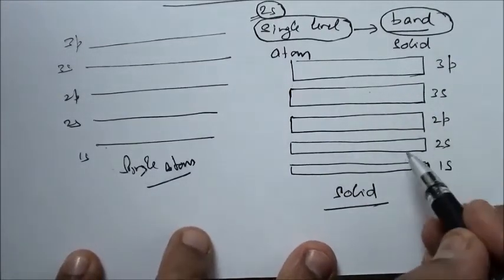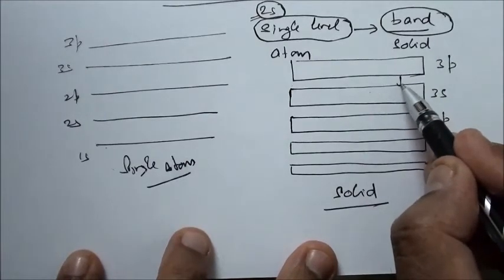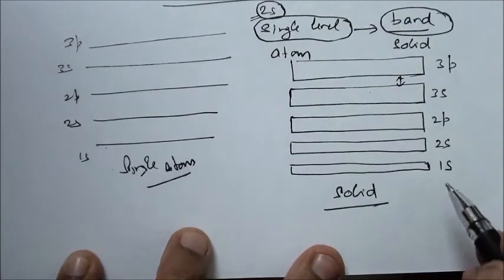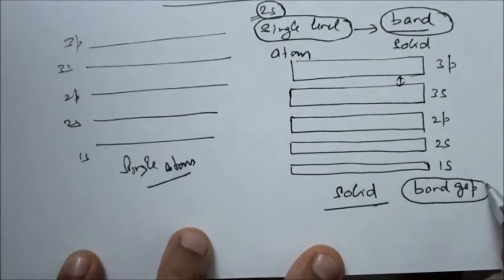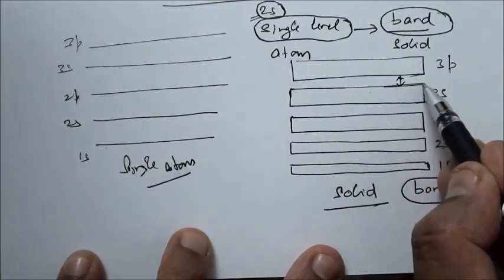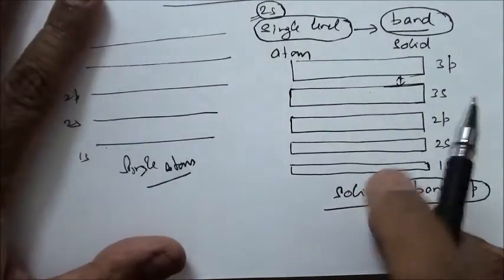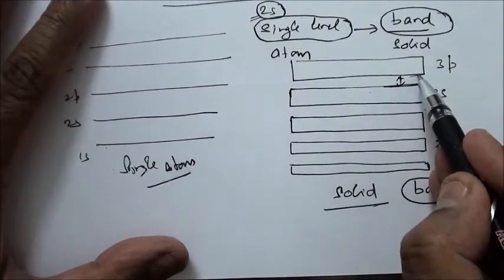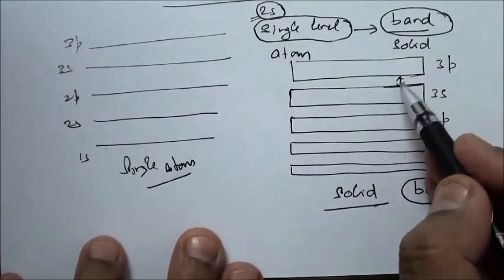Each band is separated from the other band with a gap. We call it band gap. And band gap actually is the difference between the highest level of one band and the lowest level of the higher band. So this difference is band gap.